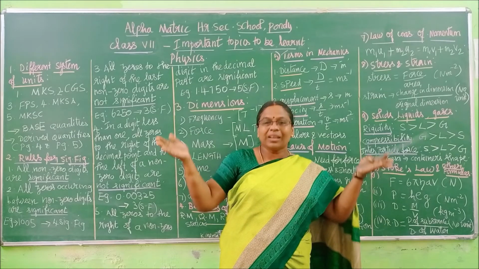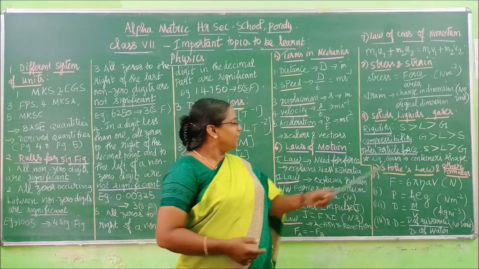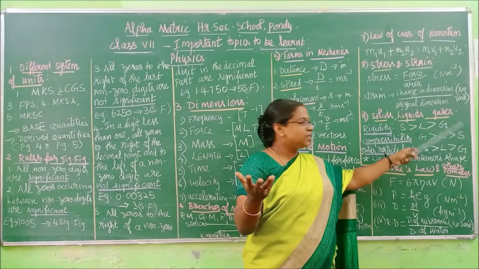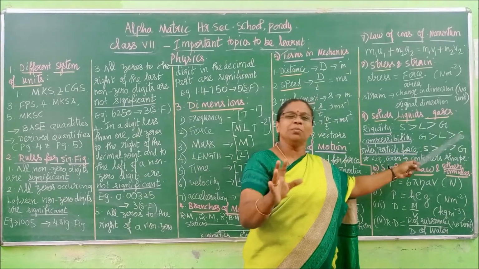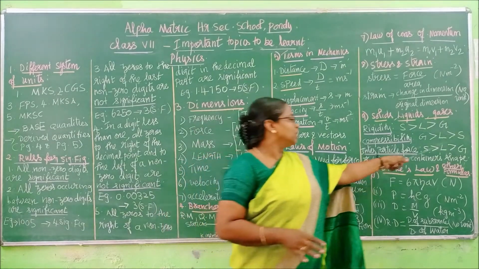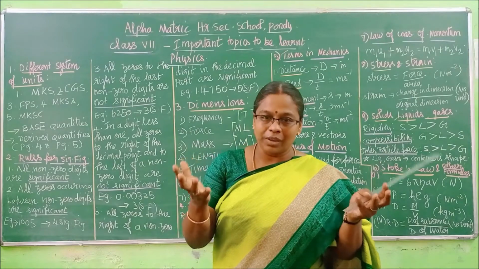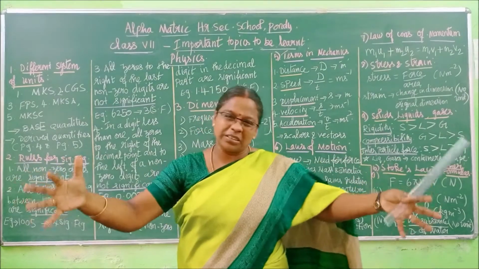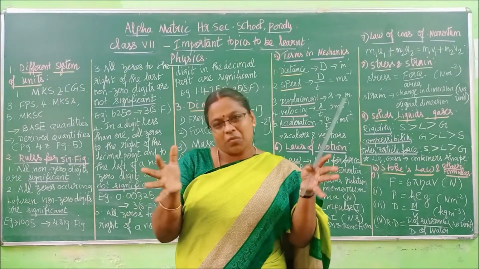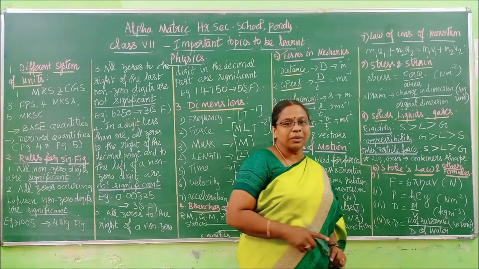Gases can be compressed and pressed into one particular container. But liquids we cannot compress, only a very negligible, very small amount. Solids we cannot compress at all. If you take a big stone and I press it like this, can we make it thinner? No. That is called compressibility.